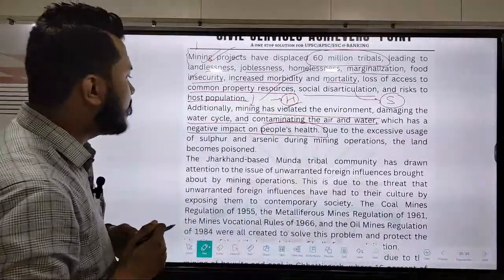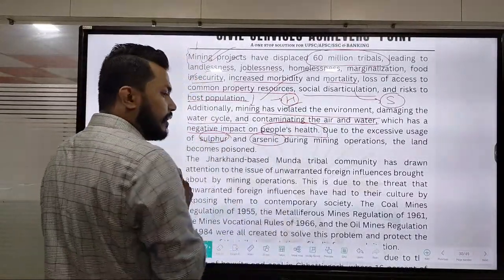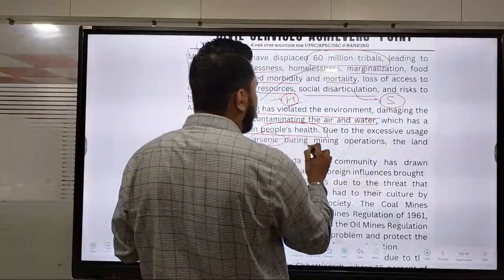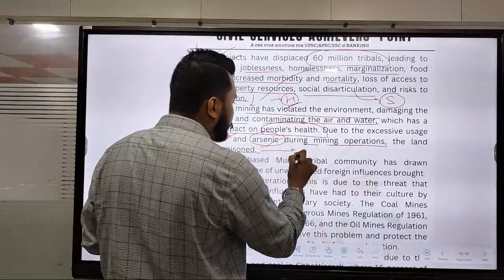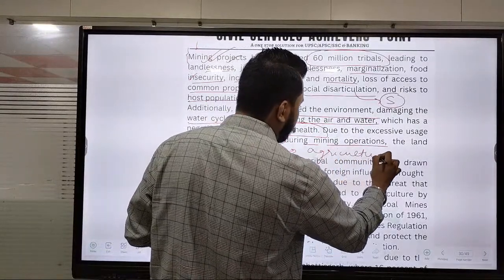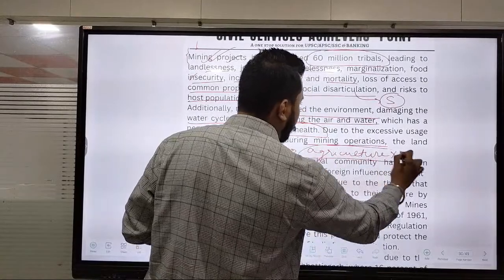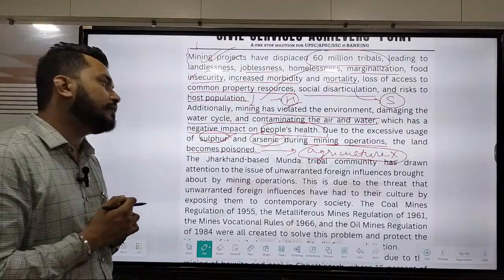Excess of sulfur and arsenic, also mention the names directly coming from the mining areas. During mining operations with sulfur or arsenic, the land becomes poison, and when the land becomes poison, agricultural activity cannot be done well, just because of these particular operations which have been going on with mining.